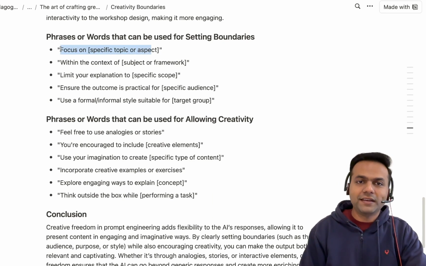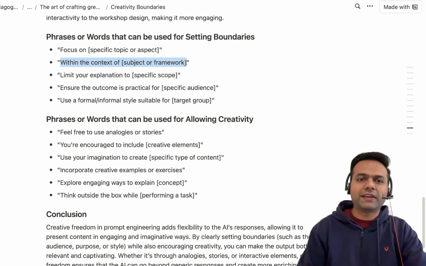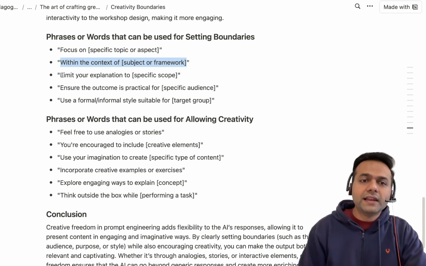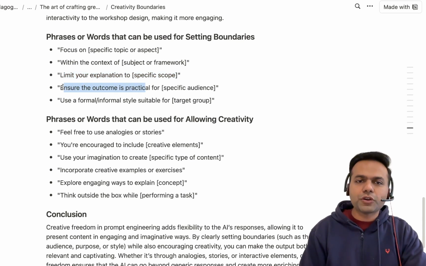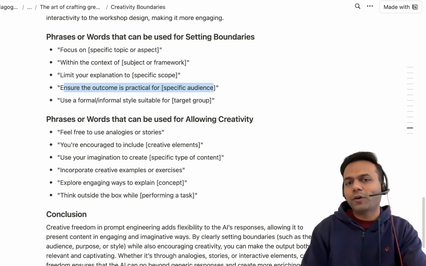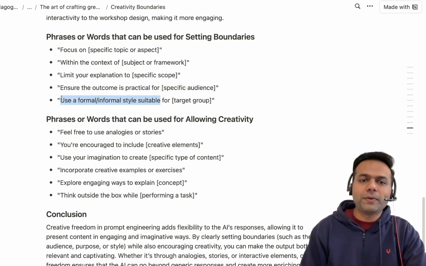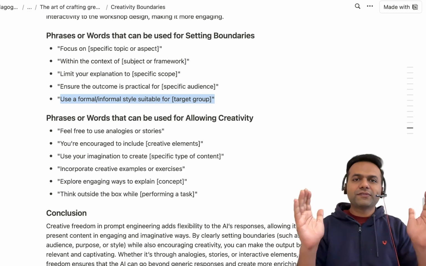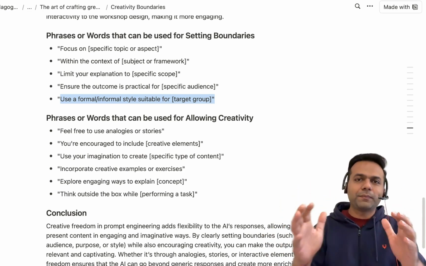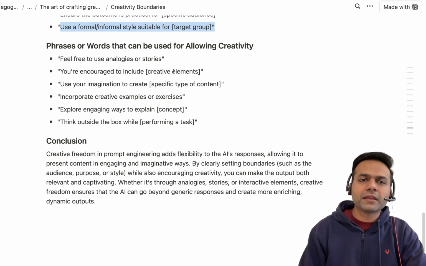Focus on a specific topic or aspect within the context of... again, you are constraining things, setting boundaries. Limit your explanation to a specific scope. Ensure the outcome is practical for a very specific audience group. Use formal, informal styles suitable for a target group. So here, in all of these phrases, you are constraining, you are setting boundaries for the creativity.